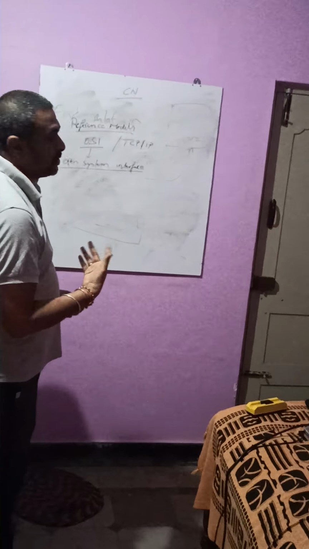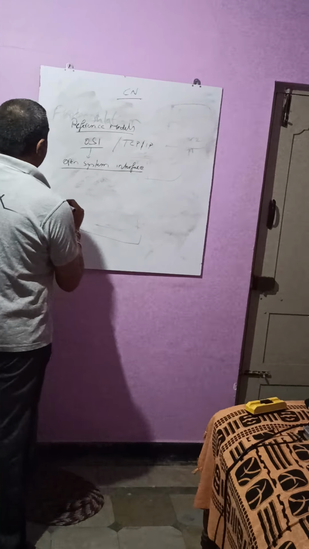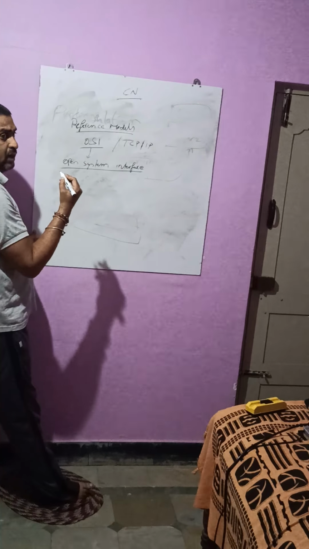This will be a definite question, which you have to write in the exam, so listen carefully to this session. In the OSI reference model, 7 layers will be there.